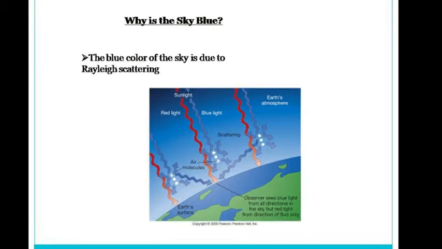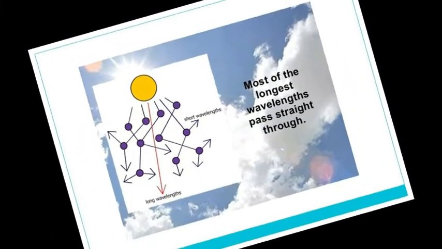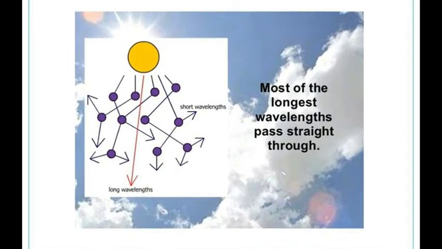Now, coming to our point: why is the sky blue? It is due to Rayleigh scattering. See in the figure, as the sunlight comes through the atmosphere, the white sunlight is split into blue color and low frequency red color. The red passes straight through, whereas the high frequency blue color gets scattered in all possible directions. As the sunlight encounters gas molecules, most of the longer wavelength